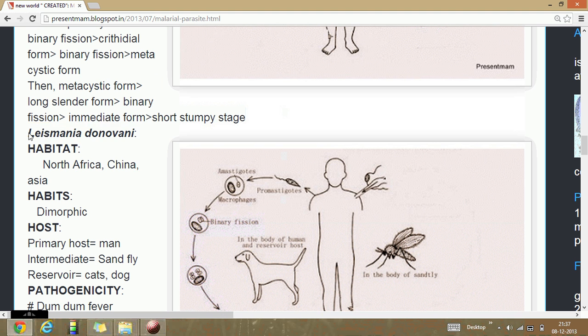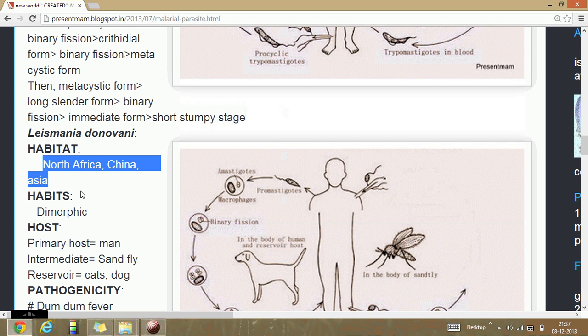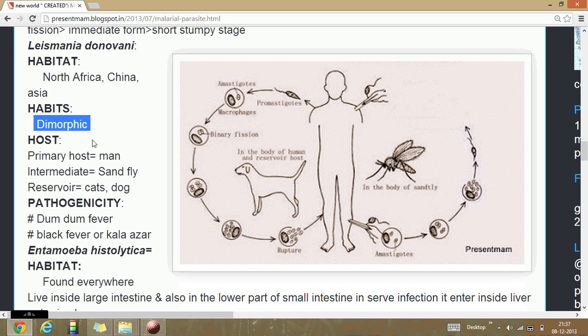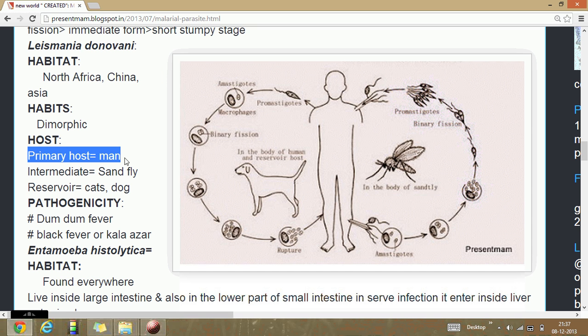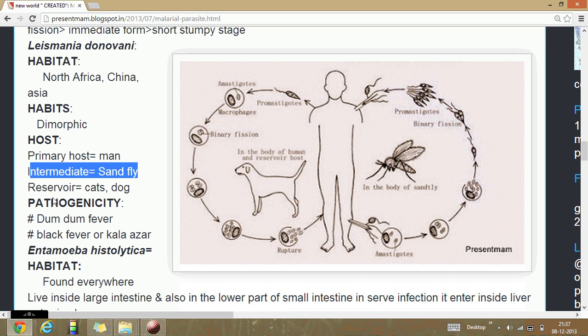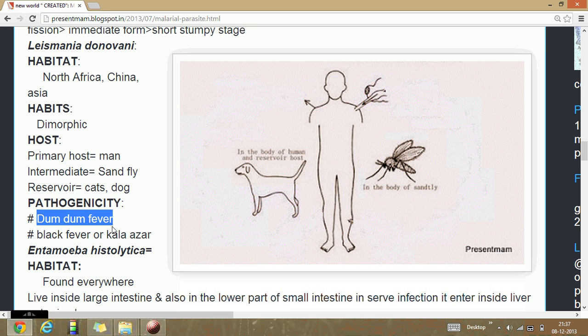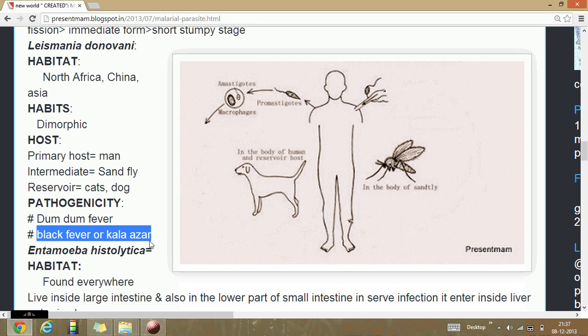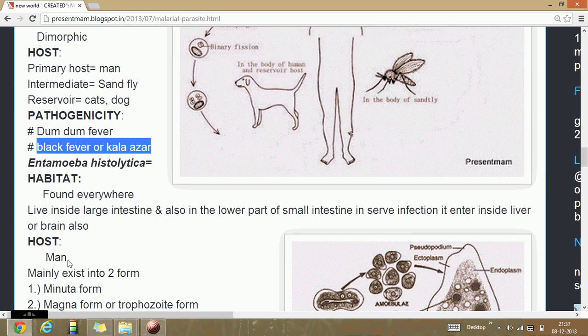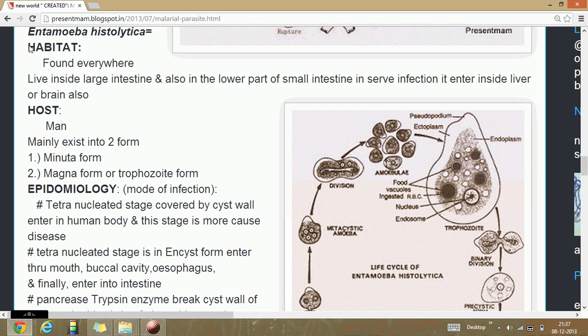Now, the third one is Leishmania donovani. It is found in regions such as China. Their habit is dimorphic. The primary host is man, the secondary or intermediate host is the sandfly, and the third host, the reservoir, is cats and dogs. It causes dum-dum fever, black fever or kala-azar.